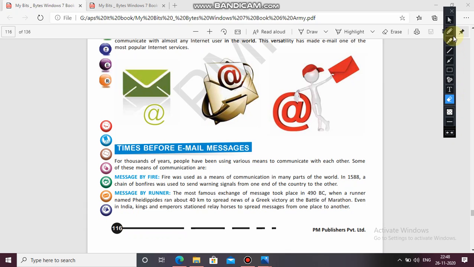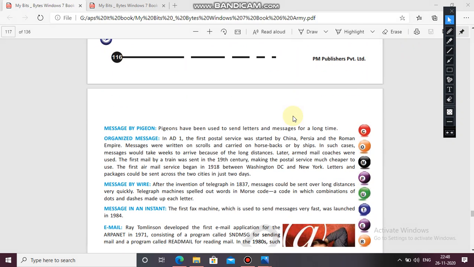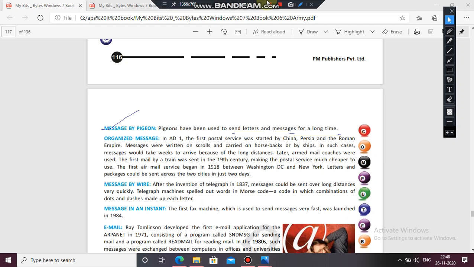Now next, message by pigeon. All of you know this thing. Pigeons have been used to send letters and messages for a long time. They just tie the message on their legs and fly them. They know where to go in that area. They fly and reach the person to whom the message is to be sent. Organized message. Next one.